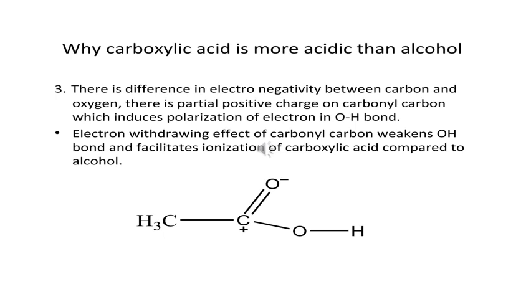Why is carboxylic acid more acidic than alcohol? There is a difference in electronegativity between carbon and oxygen. There is a partial positive charge on the carbonyl carbon which influences polarization of electrons in the OH bond. The electron withdrawing effect of the carbonyl carbon weakens the OH bond and facilitates ionization of carboxylic acid compared to alcohol.